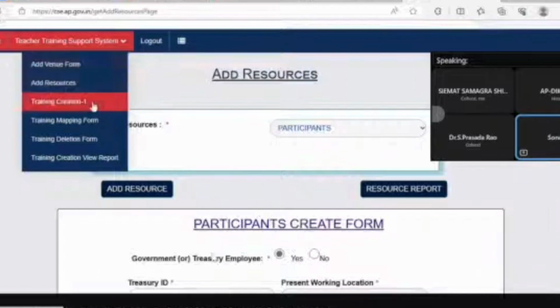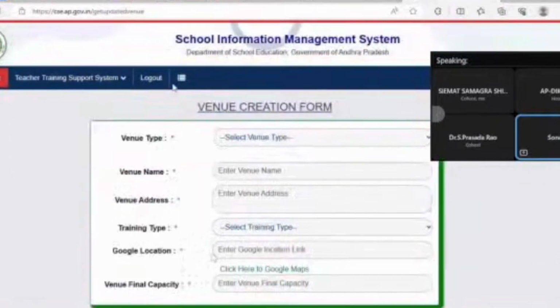Once these three are filled, then we can map this particular training center and this NTR district, and in this particular school, how many teachers attended. So then this mapping form will help you. I'll go one by one. This is a basic briefing which I'm giving right now. Later on,